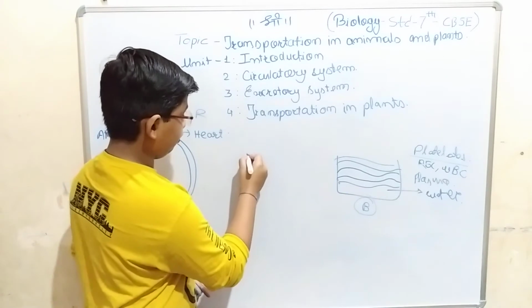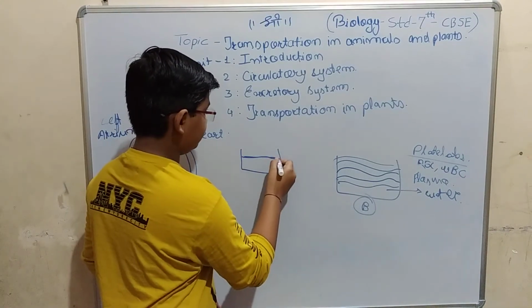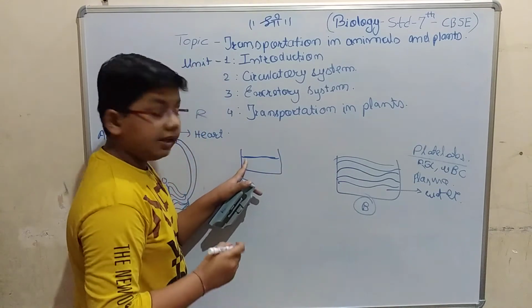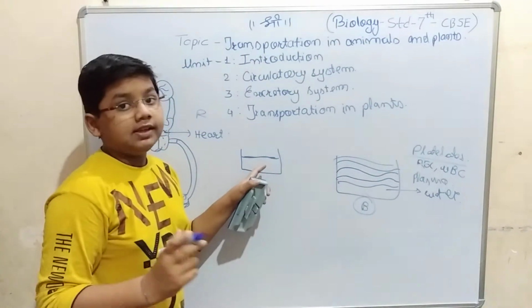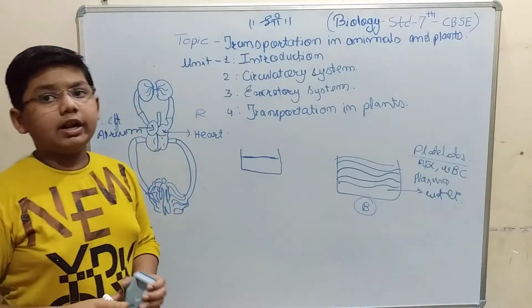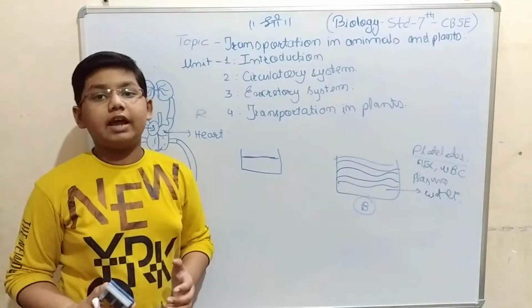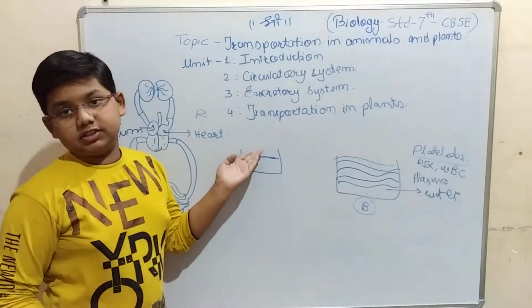Suppose I take blood in this beaker, about this much blood, and I want to separate plasma, WBC and RBC. How do I separate it? There is a mixture. That means we must increase the gravity so that the layer that is below will come upwards.